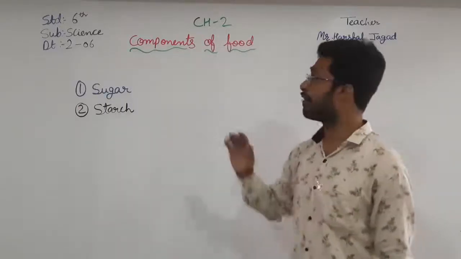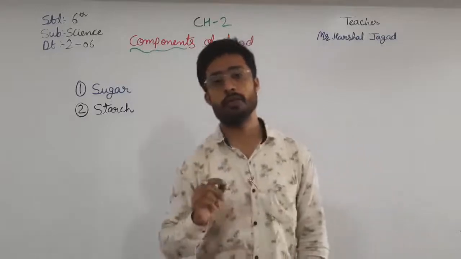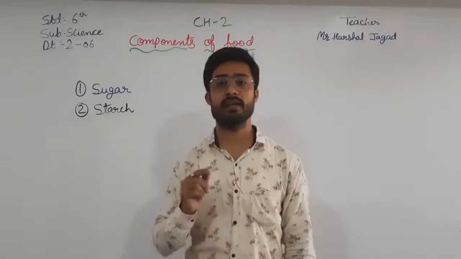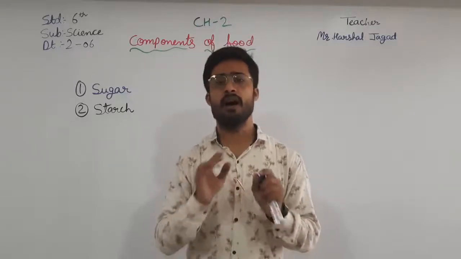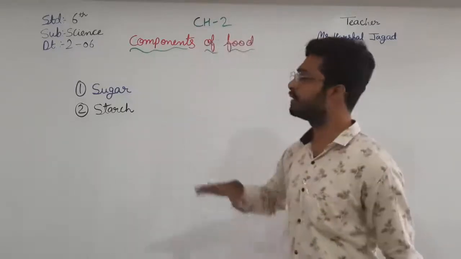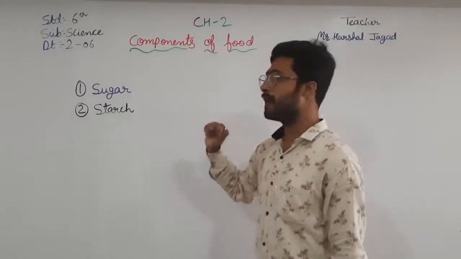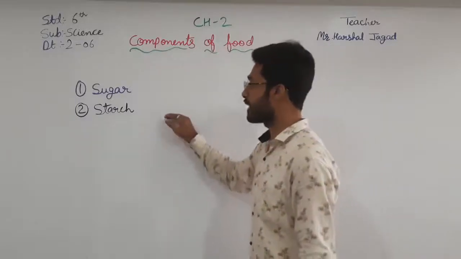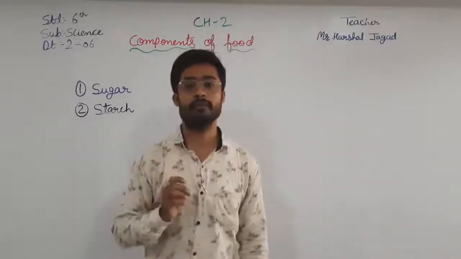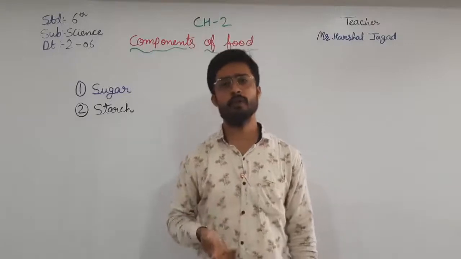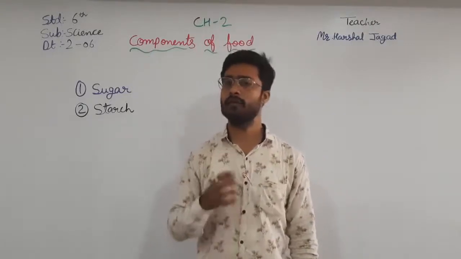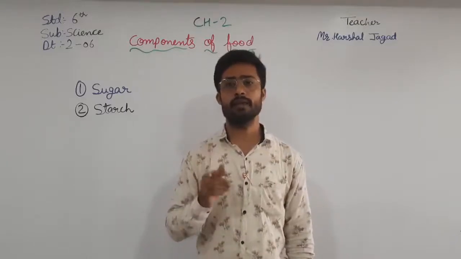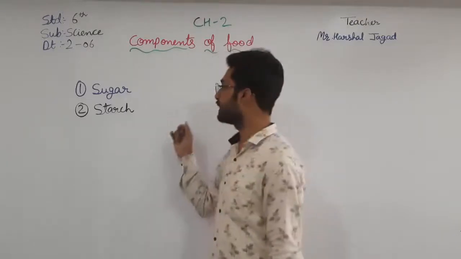Okay, first of all, components of food. The food was divided into 5 different parts: carbohydrates, fats, vitamins, minerals, and other things. In that we have just seen the first, carbohydrate, and the carbohydrate is further divided into two parts, sugar and starch. Sugar we can get from table sugar, honey, and sugar cane. Starch we get from potatoes and beetroots.